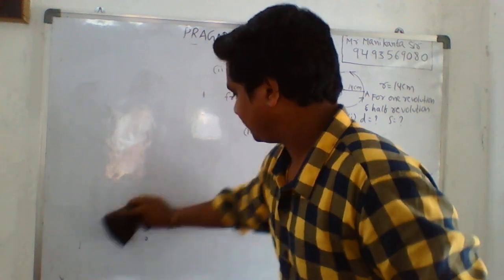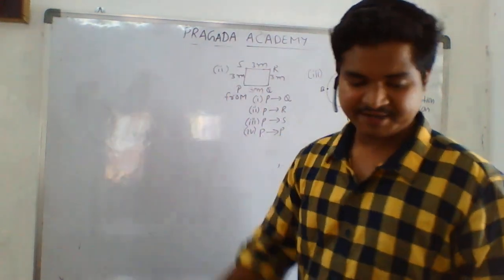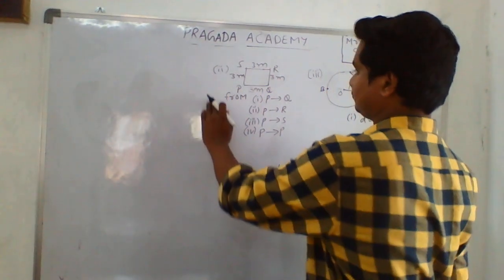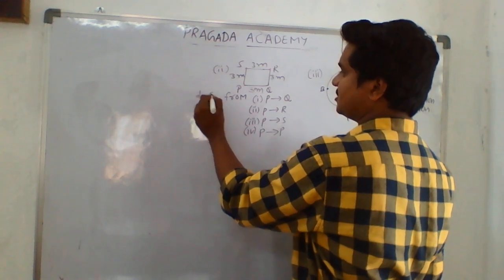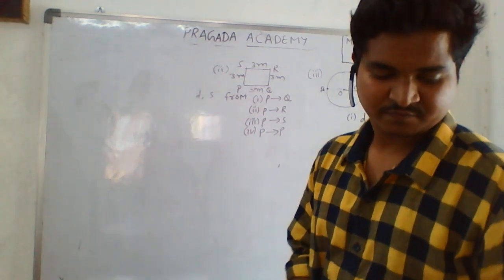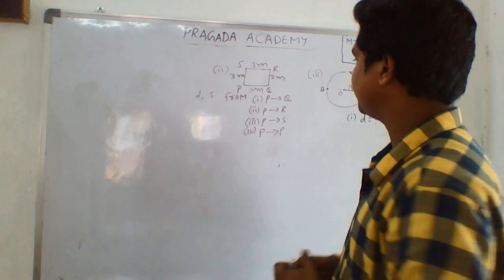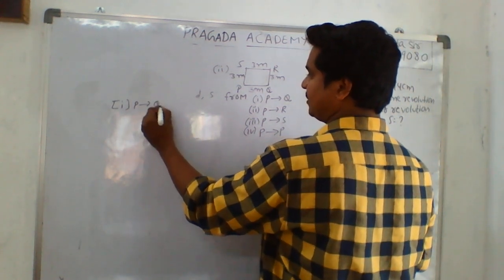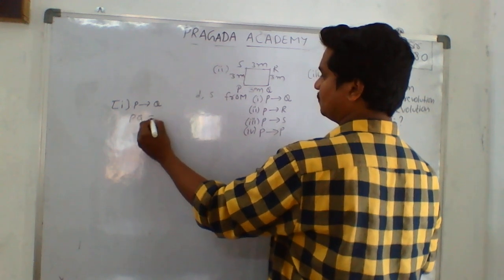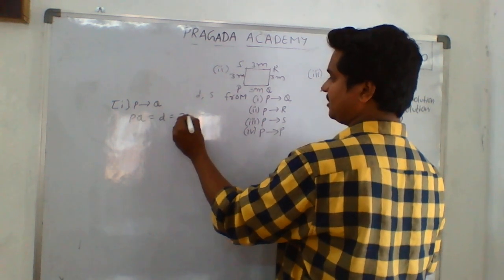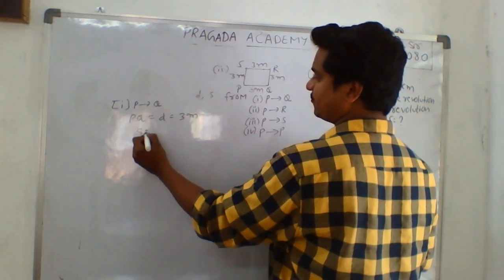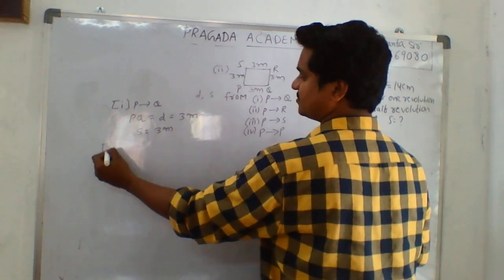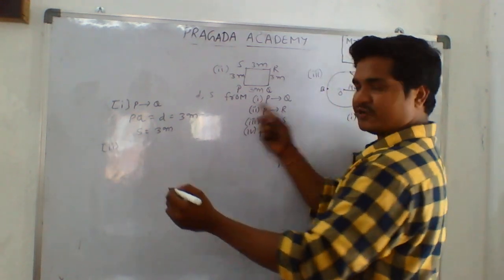For the plane figure of square, I want to find distance and displacement for the different directions. See, for P to Q, the distance will be PQ, that is 3 meters. Displacement also 3 meters.